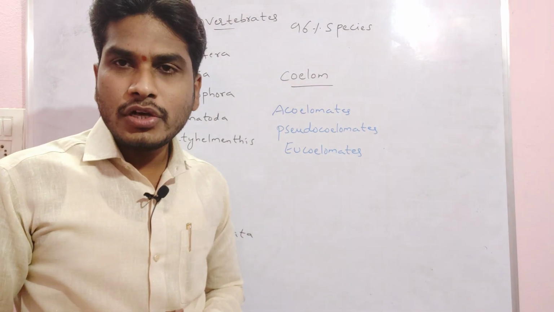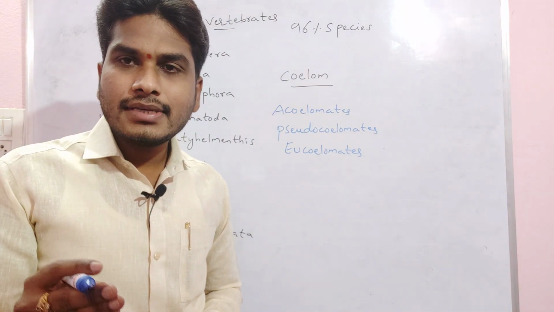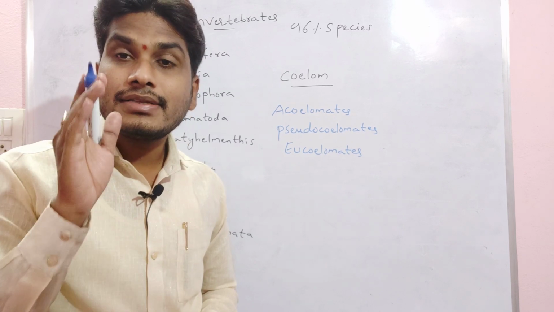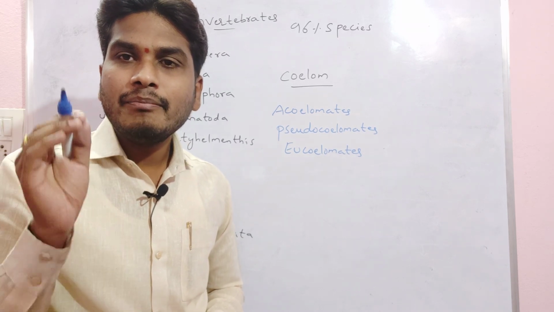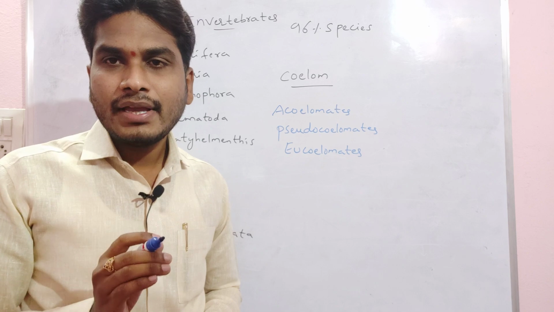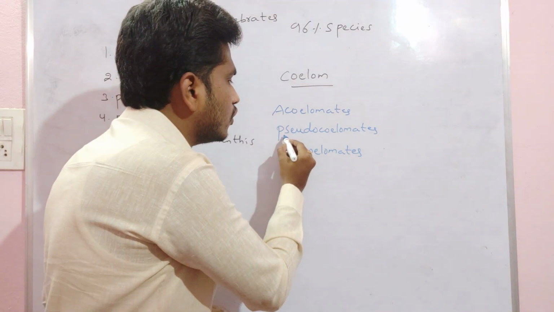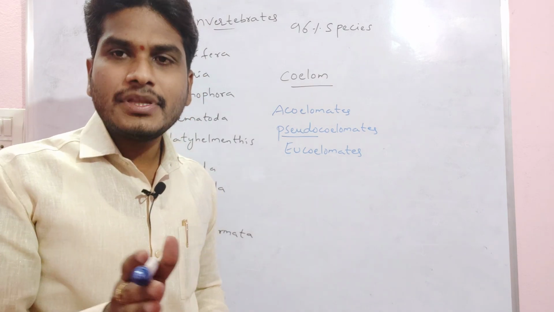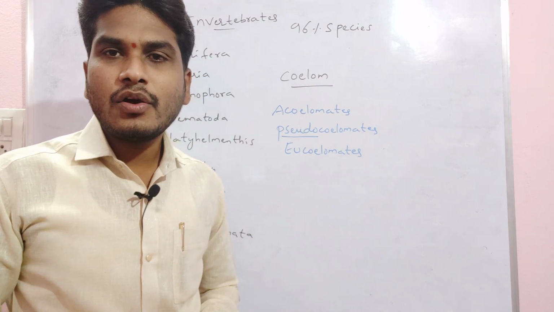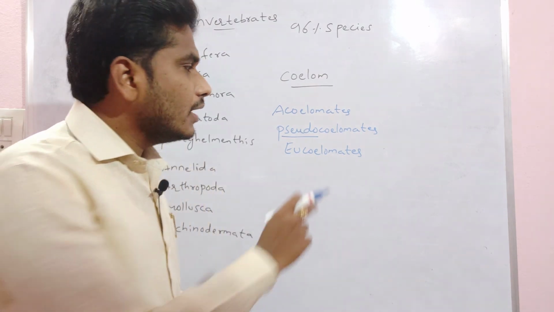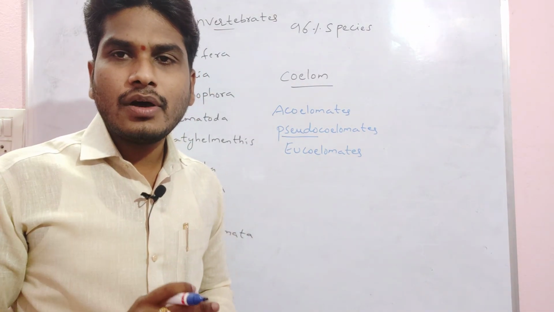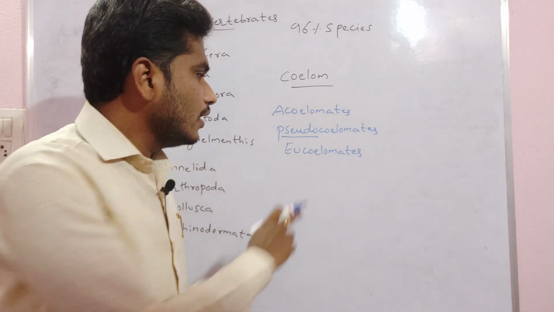Pseudocoelomates means the organisms which consist of a coelom, but that coelom is not lined by the mesodermal epithelium. Hence we call them pseudocoelomates. Pseudo always indicates false. Coelom is present, but it is a false coelom. Why do we call it a false coelom? Because it is not lined by the mesodermal lining. Hence we call them pseudocoelomates here.